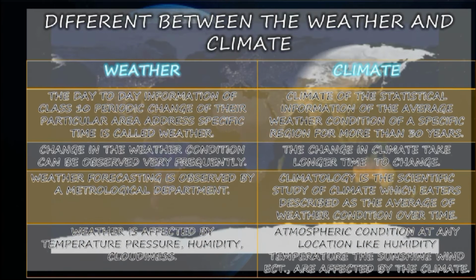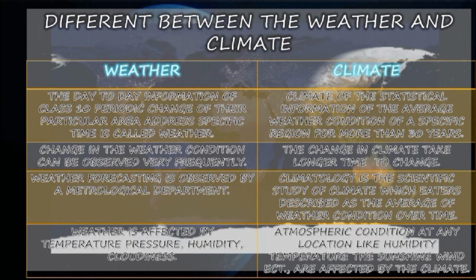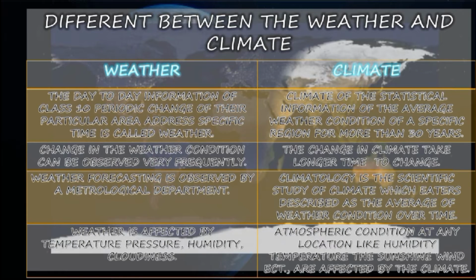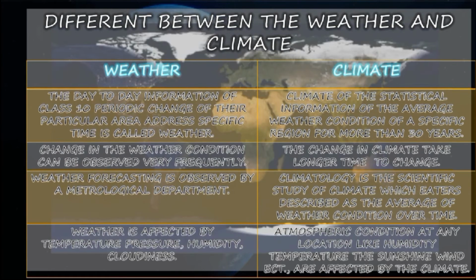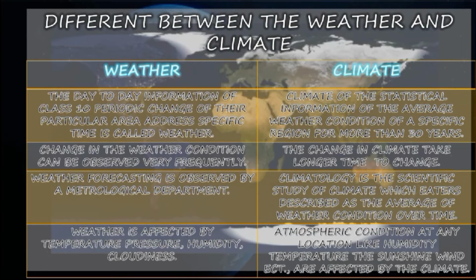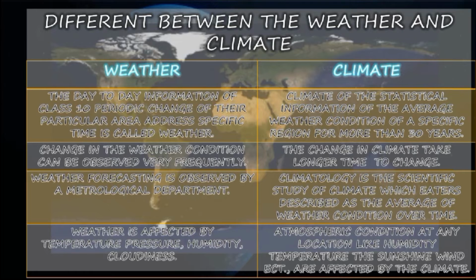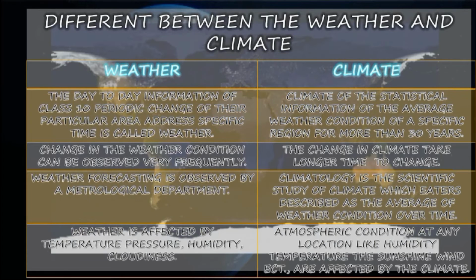Next, the third point is that weather forecasting is done by the meteorological department. In climate, climatology is the scientific study of climate, which is described as the average of weather conditions over time. And last, weather is affected by temperature, pressure, humidity and cloudiness, while atmospheric conditions at any location, like humidity, temperature and sunshine, are affected by the climate. So this is all about the difference between weather and climate.